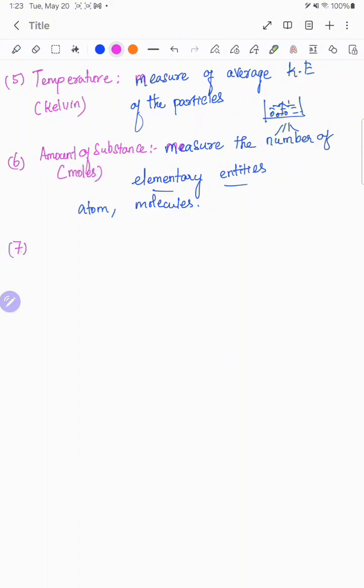The last, the 7th fundamental quantity, is luminous intensity. Here we are measuring the power of light, the light emitted from an object, and also in one particular direction.